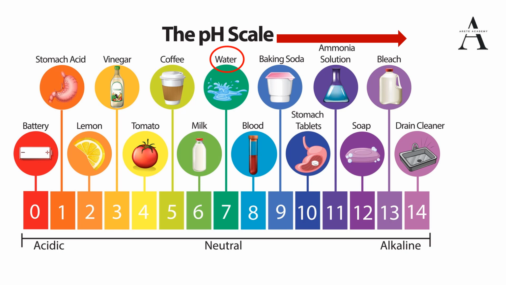Soap has a value of 12, so it is alkaline in nature. Be it bleaching agents or drain cleaners, they have a pH value around 13 and 14, so they are highly alkaline in nature, and we should know that they are basic. Baking soda, for that matter, has a pH value of 9, so it is alkaline, basic. Coming to the commodities given here, milk is acidic in nature, coffee is acidic in nature, and tomato, vinegar, lemon, citric acid, we know about them. Stomach: the question itself was asking which acid is found in the human stomach, so we will discuss it.